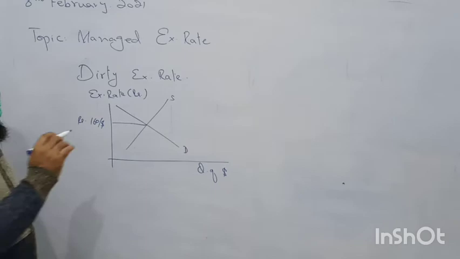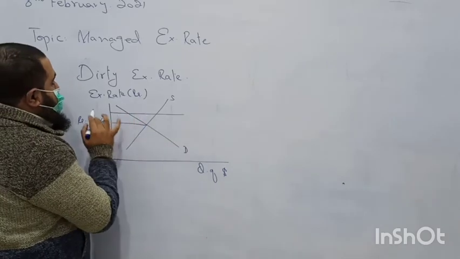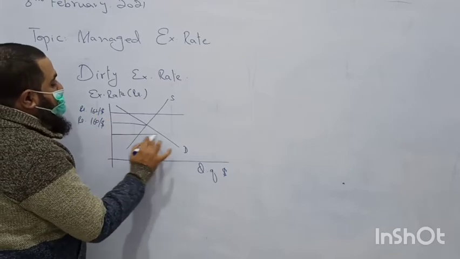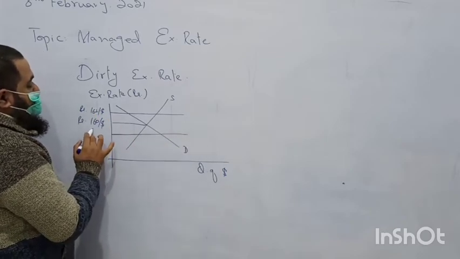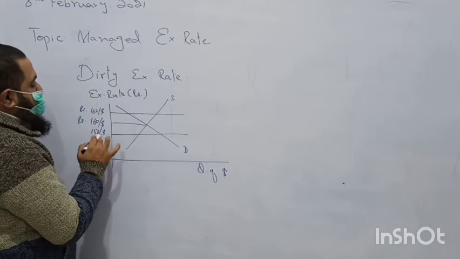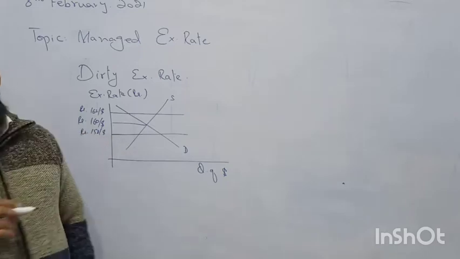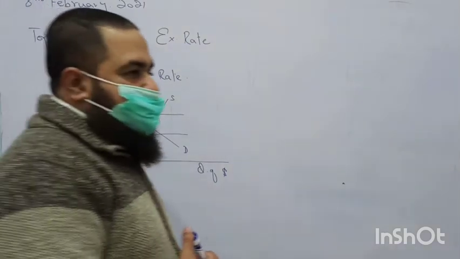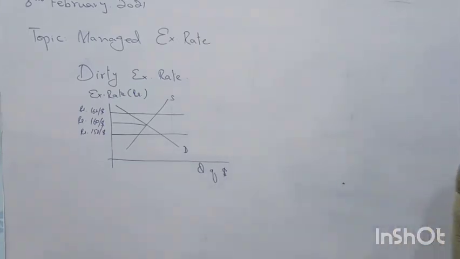The government is setting this upper limit, 162 rupees per dollar. And here is the lower limit, 158 rupees per dollar. These are the two limits set by the central bank of our country. Now it is allowing the floating of the exchange rate within these two limits, within 4 rupees.